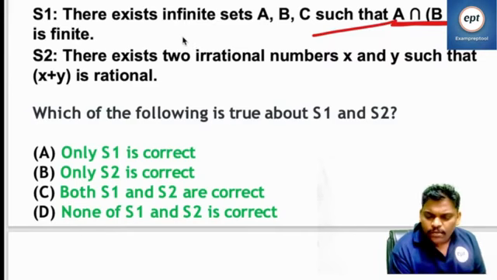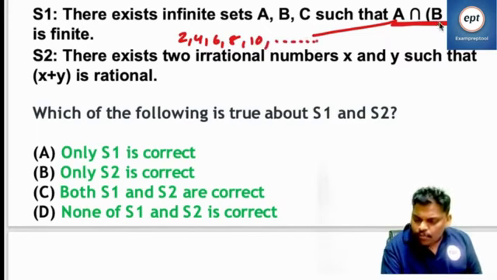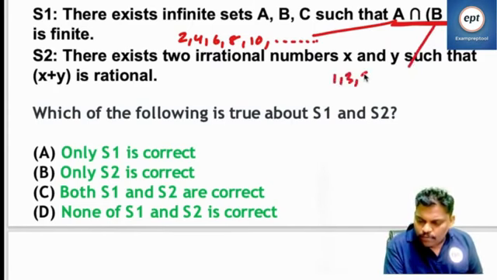So assume that, everyone listen. Let us assume A is even numbers: 2, 4, 6, 8, 10. B is odd numbers.